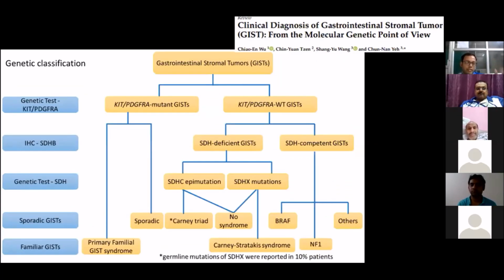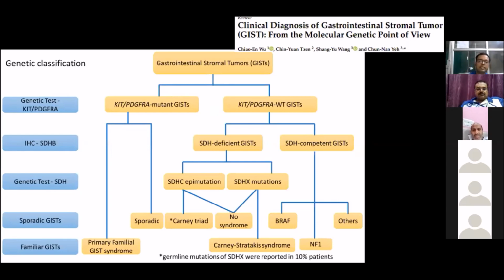So once again, I am going through this topic, genetic classification, how it helps, and how we are going to classify the varieties of wild type tumors. If the genetic test of KIT PDGFR shows mutation, they can either be sporadic GIST mutation or familial GIST mutation. Among the wild type, we will do a succinate dehydrogenase immunohistochemistry, of which there will be an SDH deficient or mutated variety, and there will be an SDH competent variety.